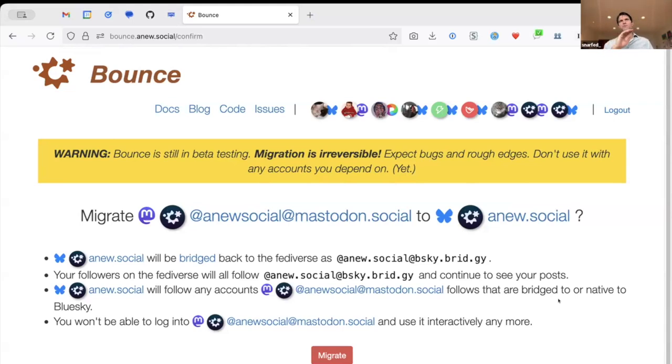Once you do that and you say go, that uses the Move activity, all of the followers move into BridgyFed and they get attached to this Bluesky account. Then when you use this native Bluesky account and you post, the posts get bridged back. All of your old followers on the Fediverse still see those posts and you can still interact with them. Back to you, Anuj.